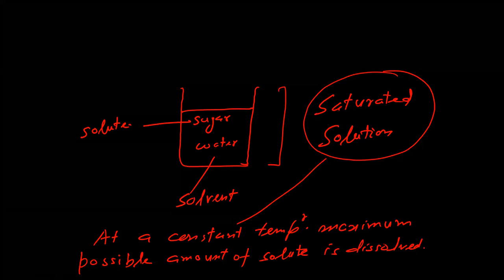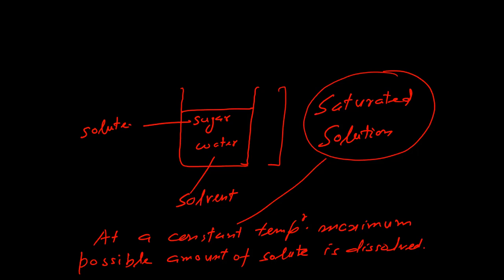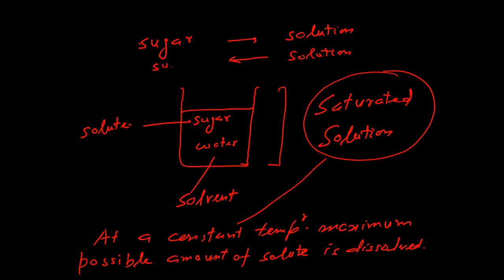Rather, there are two processes going on. The first process is sugar being dissolved in the solution. The second process is that from the solution, the sugar is being crystallized. You know both the processes. When it gets dissolved, it converts from solid to very tiny particles which are dissolved in the solvent.